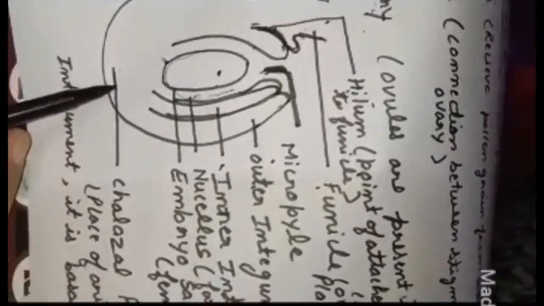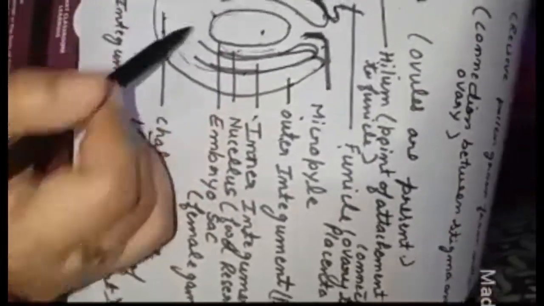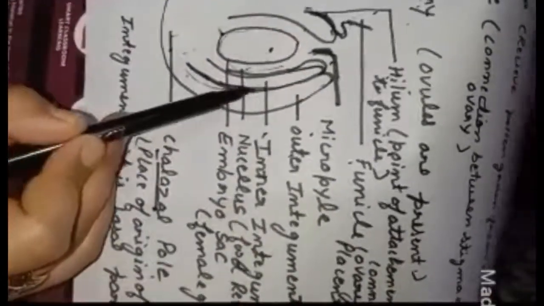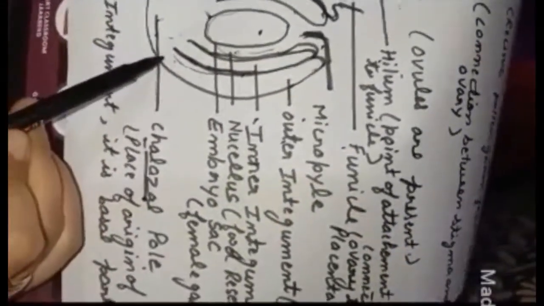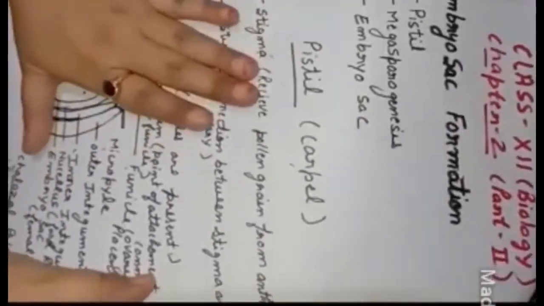The open part, where the funicle is attached, is the micropylar end, and just opposite to it is the part called the chalaza pole. Understood? One very important thing you can identify here is where the integuments formation takes place. This is the chalaza part. You can identify the chalaza part and the micropylar part; they are just opposite to one another. The part from where the integuments formation takes place is the chalaza, and just opposite to it is the micropylar end. Okay, now this is our pistil part.